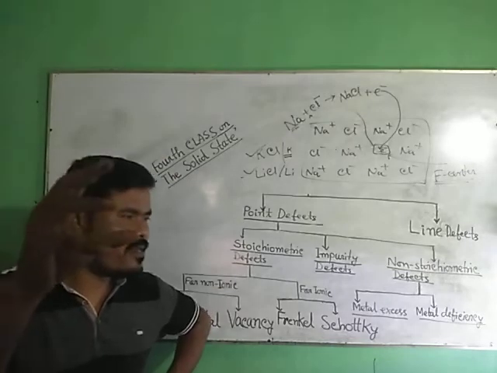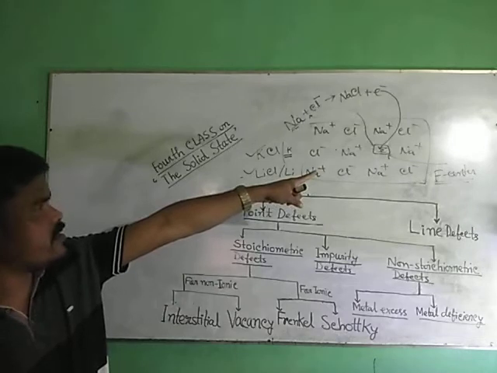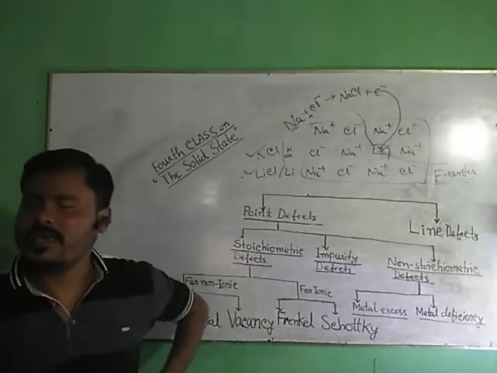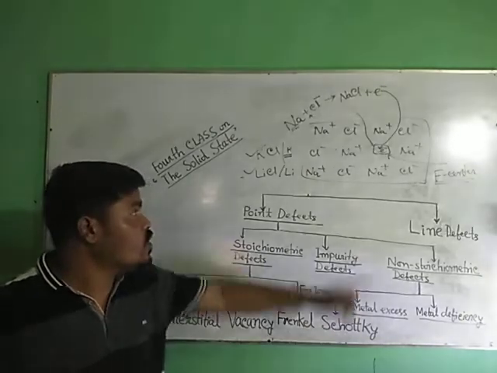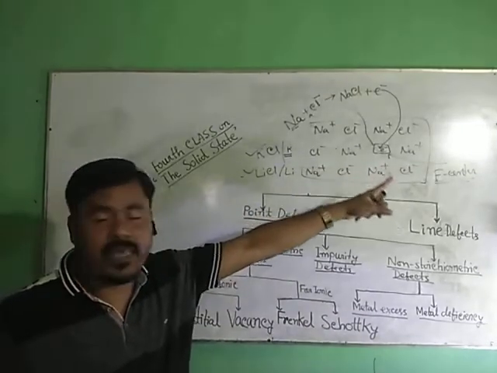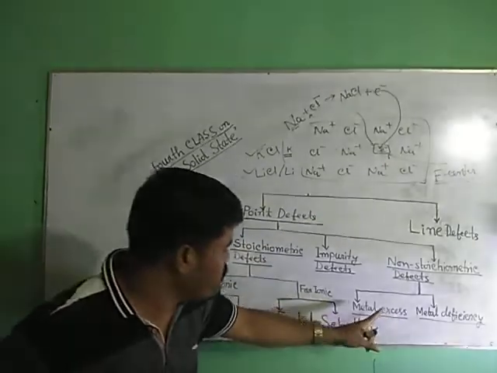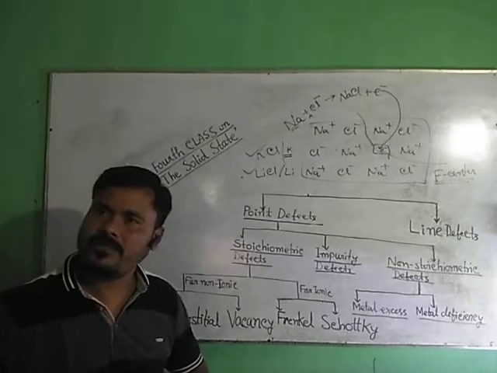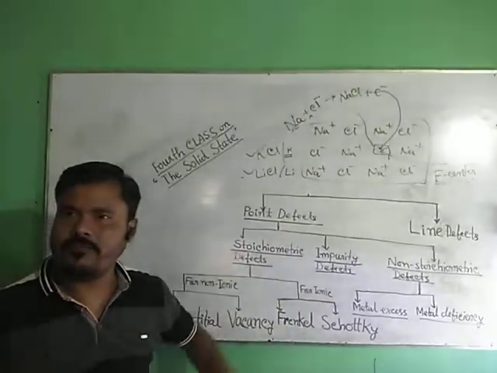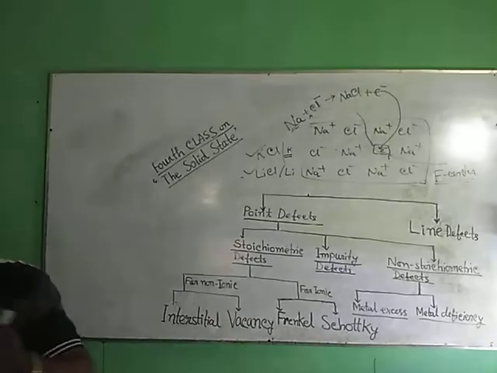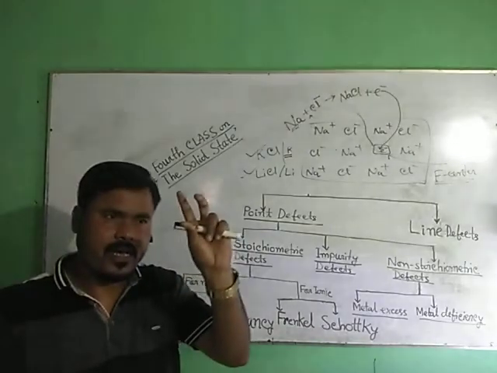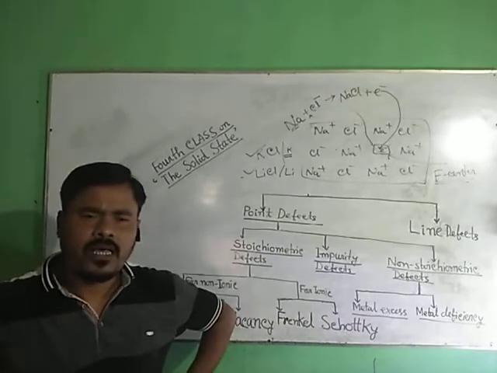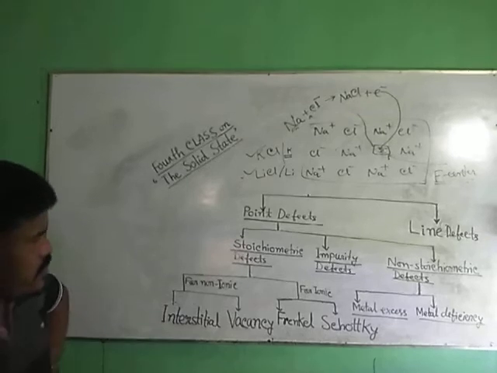Number three, since there appears an unpaired electron, you know unpaired electron means it is paramagnetic. So because of formation of F center, that is, because of metal excess defect due to anionic vacancies, the crystalline solid may become paramagnetic. I have mentioned three consequences. Now, after that, we have to discuss